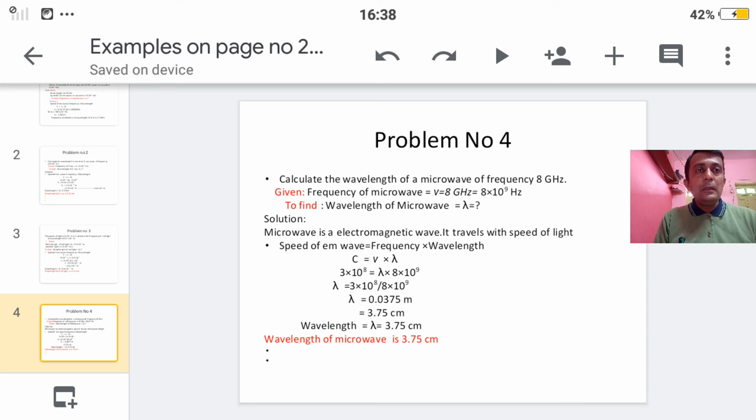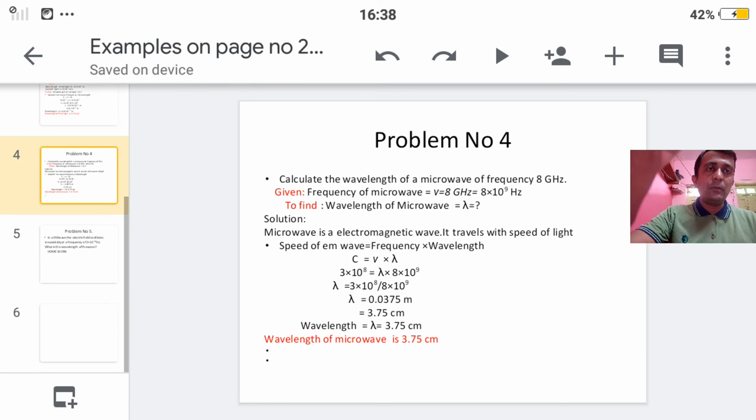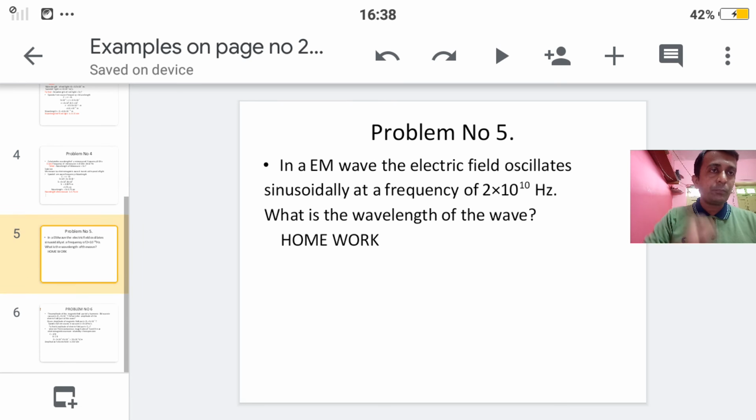0.0375. But student, here the answer given in the textbook is in the form of centimeter. So that's why I convert 0.0375 meter into centimeter, and your answer is 3.75 centimeter. So in this question the wavelength of microwave is 3.75 centimeter. Okay student, this is also one of the very simplest problems. Now see the next problem.